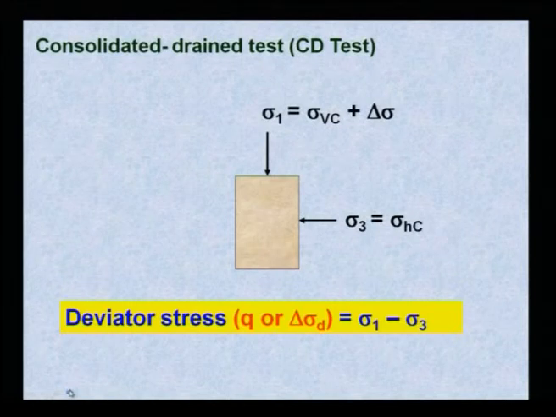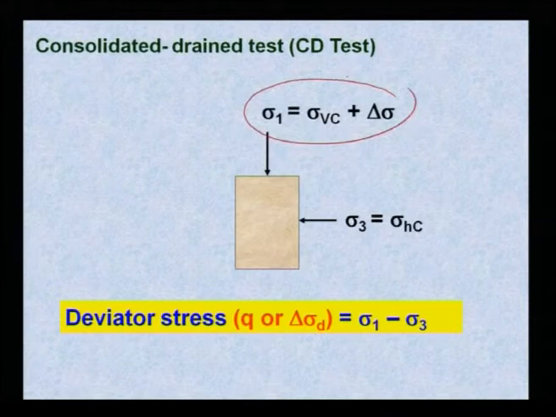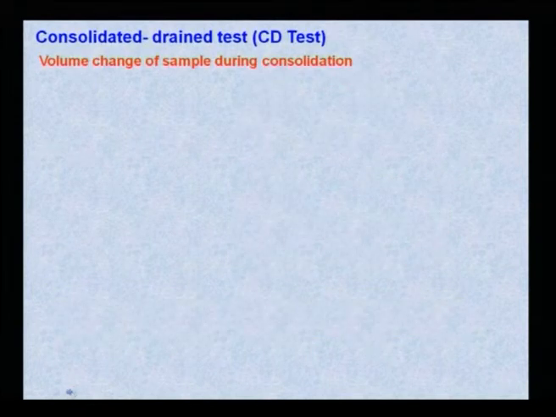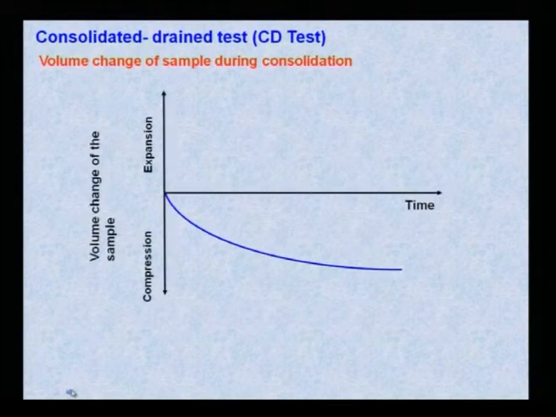Consolidated drain test, CD test: sigma 1 is sigma Sc plus delta sigma, sigma 3 is sigma Sc. Sigma Sc is your lateral pressure, sigma 1 is your vertical pressure. In the CD test, the consolidated drain test, you can measure the volume change of the sample during consolidation. This is your expansion, this is your compression. Volume change of sample with time during consolidation you can measure, and you can also find the coefficient of consolidation and all other consolidation parameters.